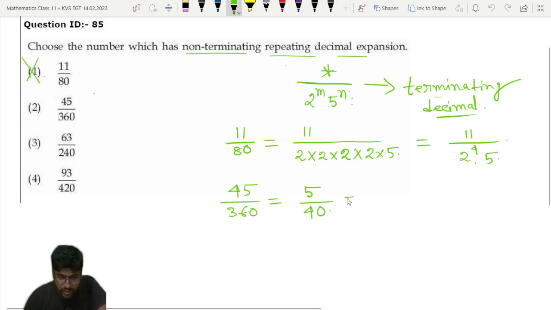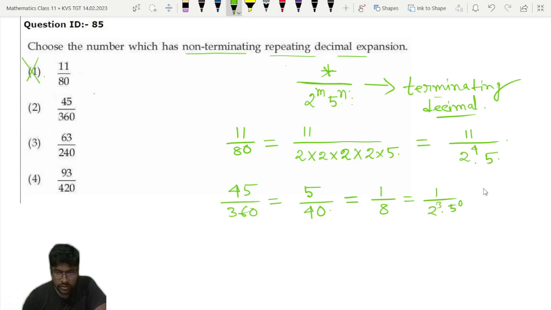Okay, so what we were telling, that 5 by 40 we can write 1 by 8, that is equal to 1 by 2 to the power cube into 5 to the power 0. So it will also terminate. The first one was also terminating. So the second option is also striked out.